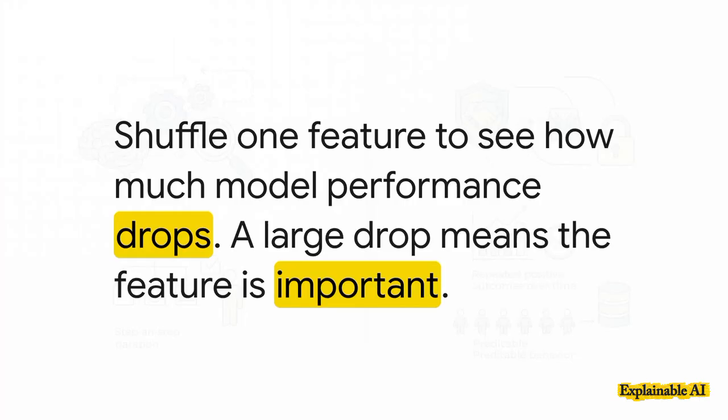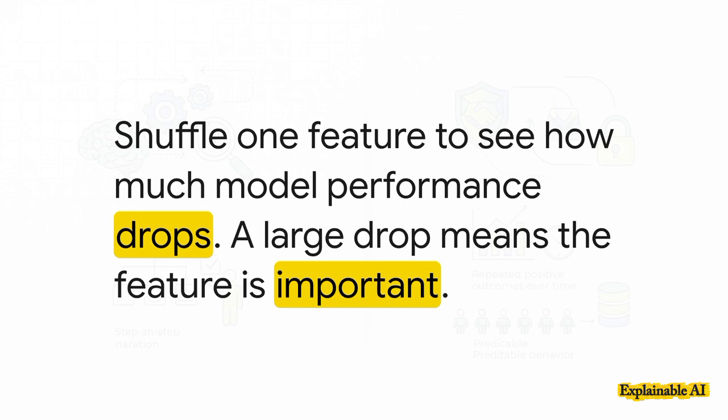Okay, one of the most intuitive ways to do this is a technique called permutation importance. Here's how it works. Let's say we've got a model that's predicting if someone will default on a loan. We want to know how important their income is. So we take the whole income column in our dataset and we just randomly shuffle it up.